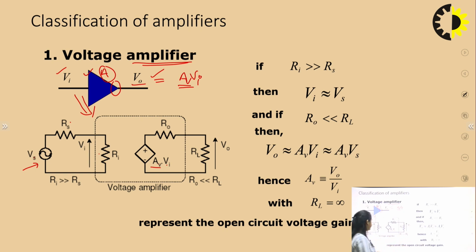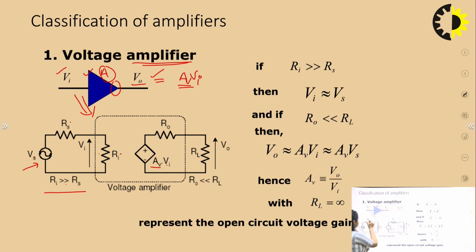Now here you can see that there are two conditions to achieve the highest gain amplification: R input should be very much greater than Rs. Now just understand the concept of this R input being very much greater than Rs.